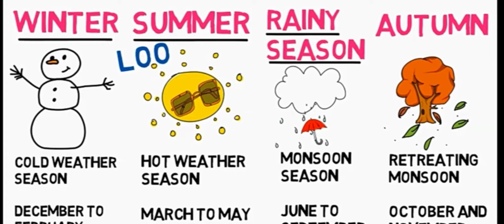So when the wind is blowing, the two states near this wind are Tamil Nadu and Andhra. These two states will get rain during this autumn season. So it is also called the retreating monsoon.